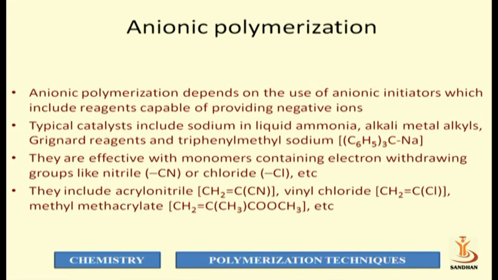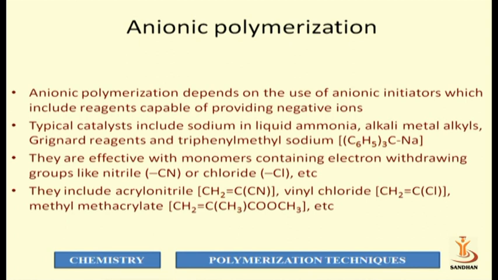So anionic polymerization is carried out on monomers which contain an electron withdrawing group, because the electron withdrawing group stabilizes the negative charge produced on the monomer. Typical examples of electron withdrawing groups are cyanide, chloride, acid and ester groups.